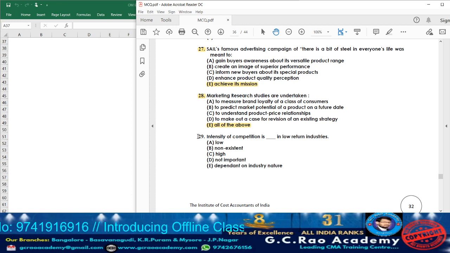Now moving on to question 29. Intensity of competition is dash in low return industry. For industries which are earning less, their income and earning capacity will be lesser. For that, will the intensity of competition be high, low or medium? It will be very high. For industries with very low returns, the competition will be very high. So the answer will be option C.